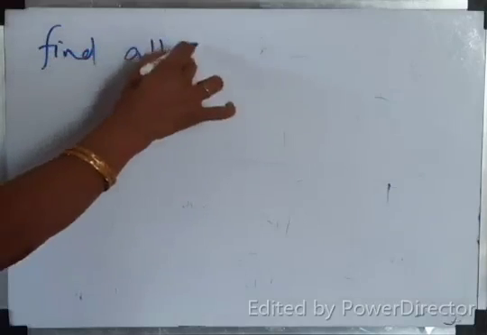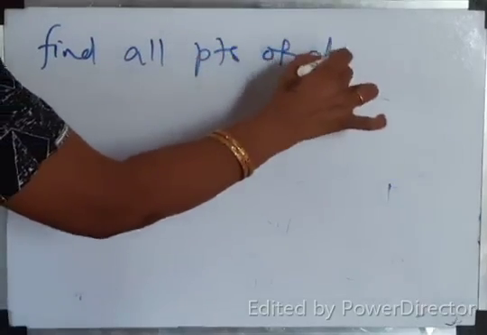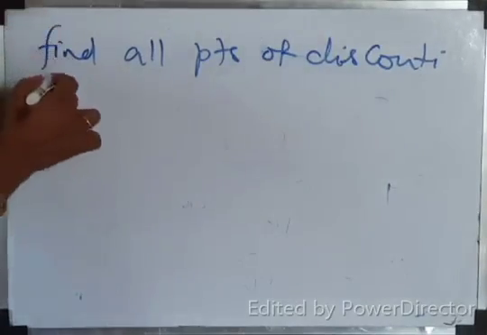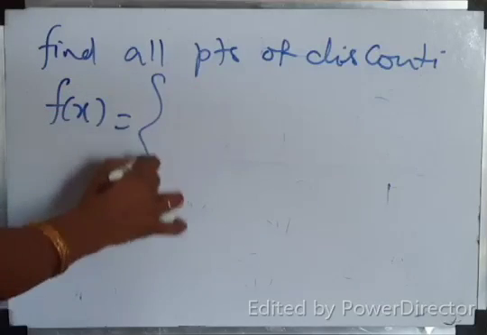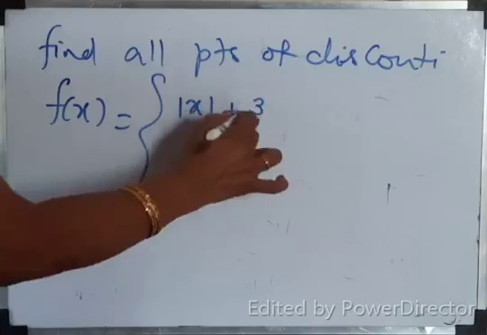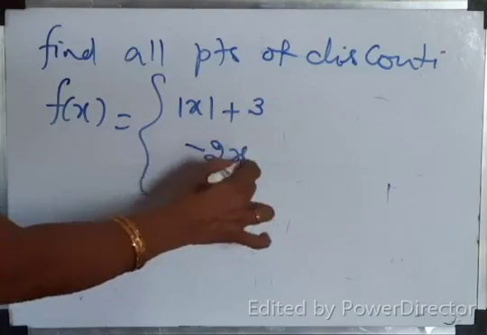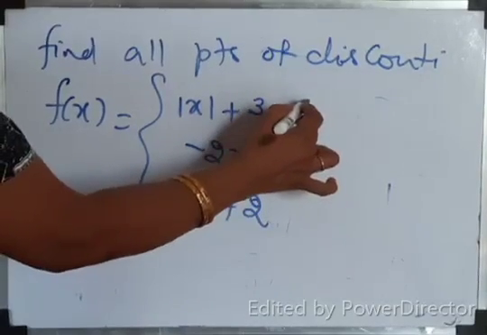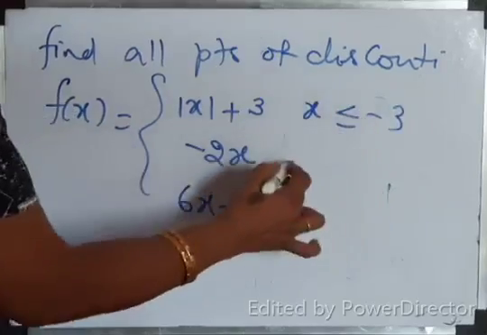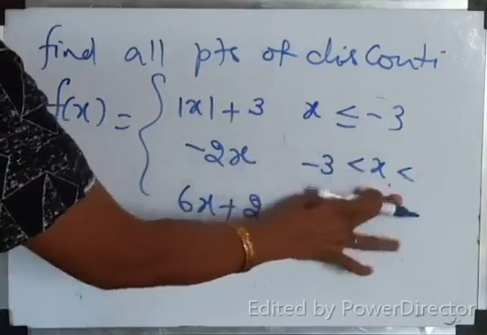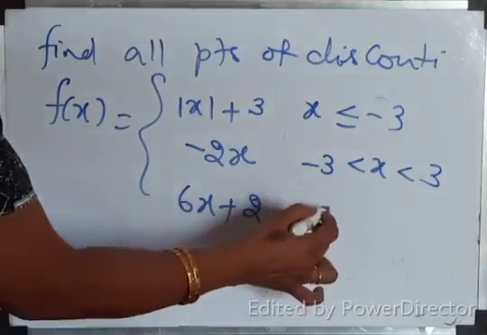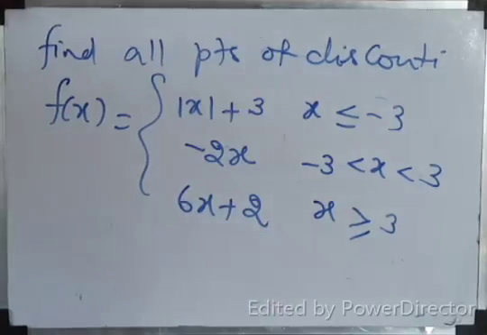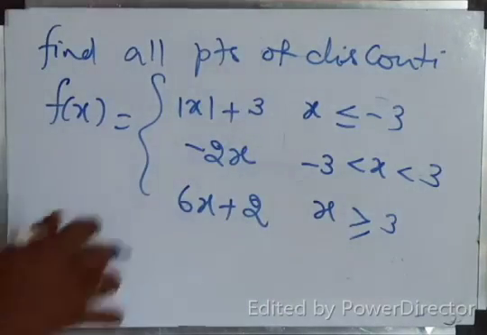Find all points of discontinuity for the function f of x equal to mod x plus 3 if x is less than or equal to minus 3, minus 2x if minus 3 is less than x less than 3, and 6x plus 2 if x is greater than or equal to 3. Correct?